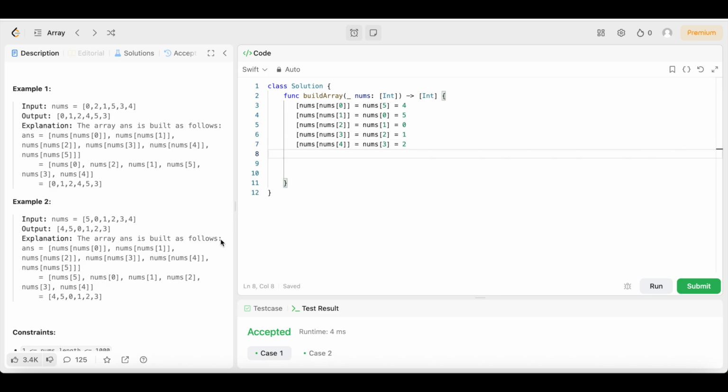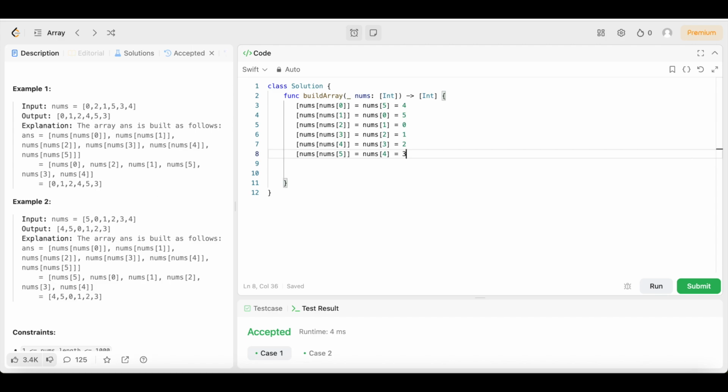And then last one, nums 5. We're almost there, guys. Stay with me. We're at nums 5. Really trying to make sure everybody understands this. So we had nums 5. Nums 5 is equal to, so let's see, 0, 1, 2, 3, 4, 5. So that is equal to nums 4, because there's a 4 at index 5. So we're going to say nums 4. Then what is nums 4 equal to? 0, 1, 2, 3, 4.